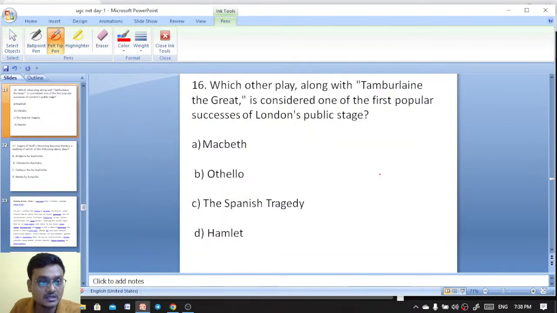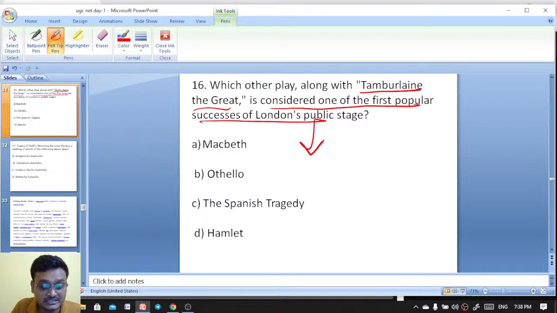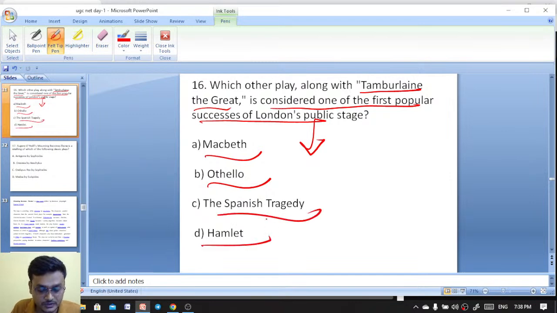Excellent, Anandita. Which other play, along with Tamburlaine the Great, is considered one of the first popular successes of London's public stage?